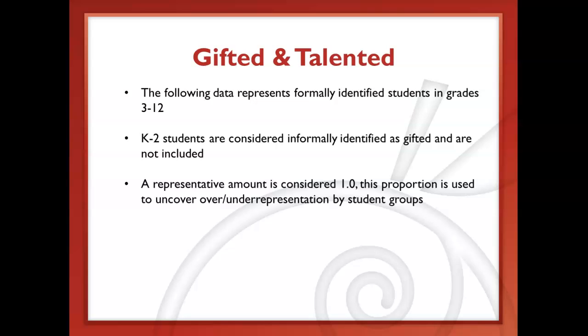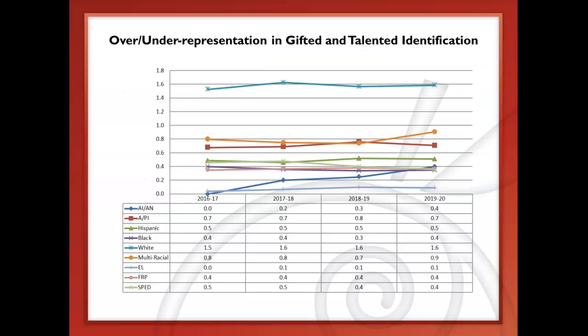And just a heads up that when we look at the data, we're looking at over and under representation. And so we're looking at the proportionate number to be a 1.0, which is what we use to identify whether they're over or under identified. So you'll see that in this next slide here.